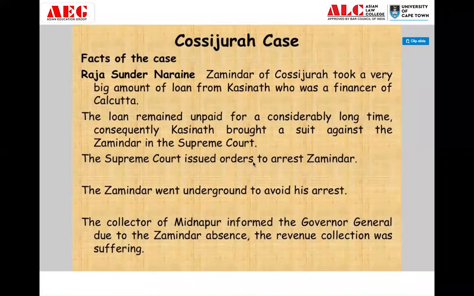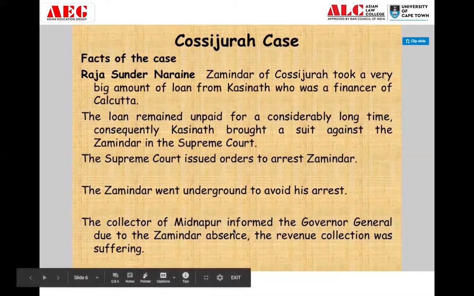The Supreme Court issued orders to arrest the Zamindar. Now, what did the Supreme Court order? It ordered to arrest the Zamindar, Sundar Narayan. The Zamindar went underground to avoid his arrest, obviously because he knew that he would be arrested. The collector of Midnapur informed the Governor General that due to the Zamindar's absence, the revenue collection